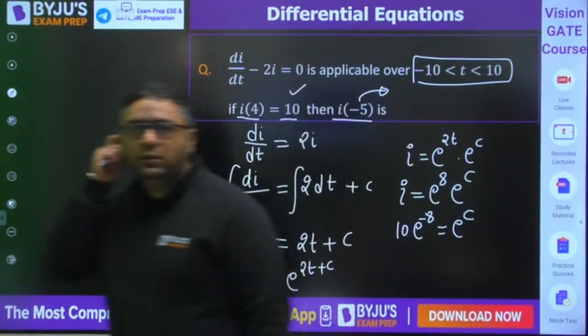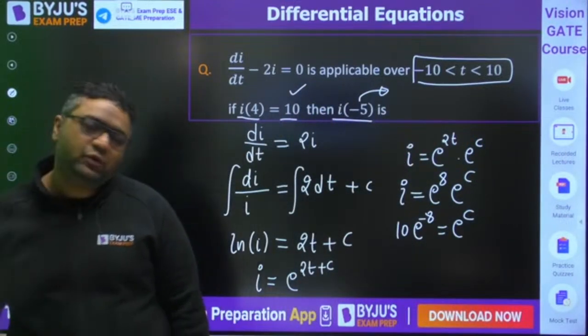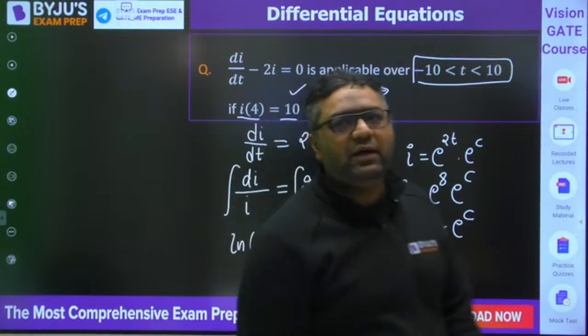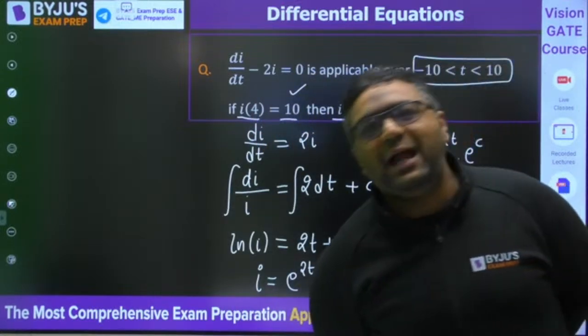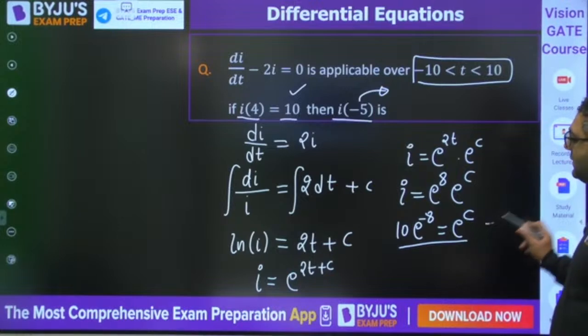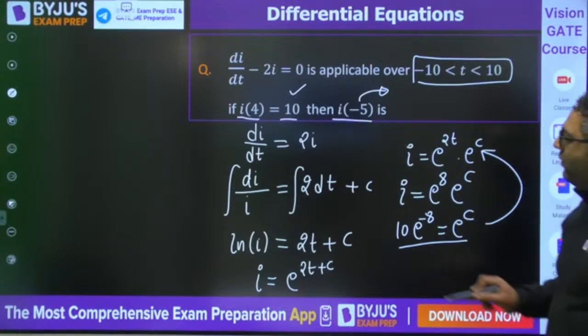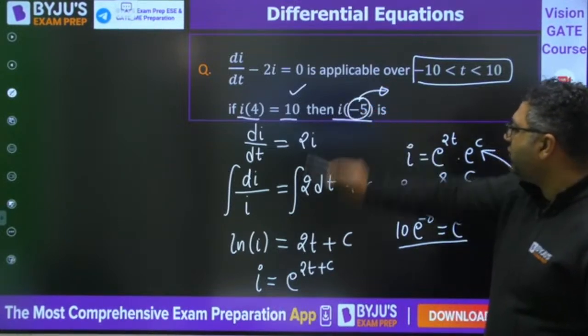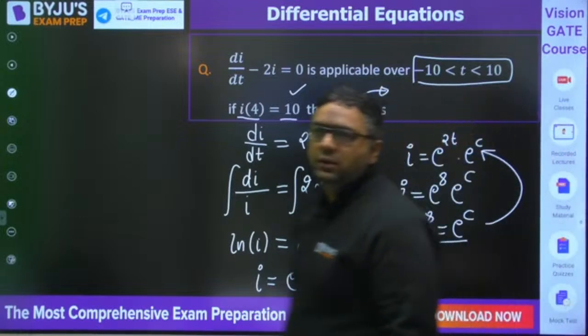Is it clear? Yes, very good, Rohan. You can go by that also. Is it clear for everyone? You can go in that format also, you can go in this format also. Okay, so when you get this, just put it here, and now when you put t equal to minus 5, you will get the answer. That's fine.